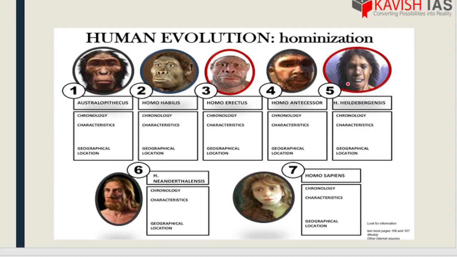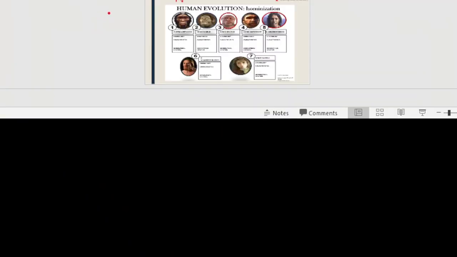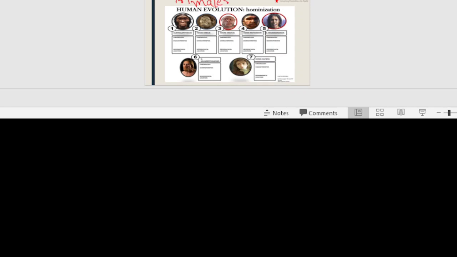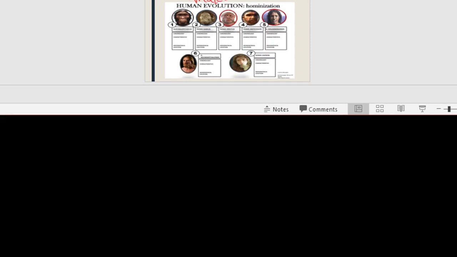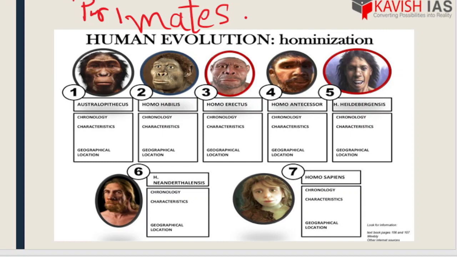Now you must be wondering, what is the word that I just said? Primates. Now what's a primate? Primates are basically certain forms. When the human being is evolving from the earliest form of monkey or ape, they need to undergo certain forms. Each of these forms is called a primate. This is the general meaning.